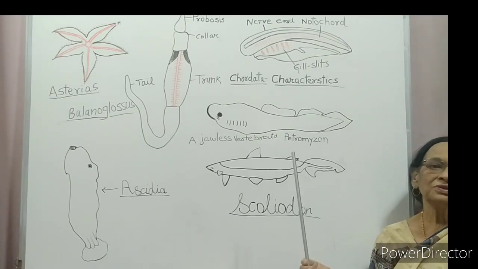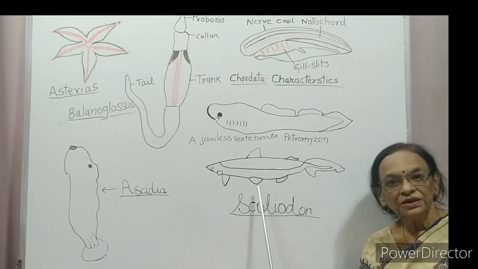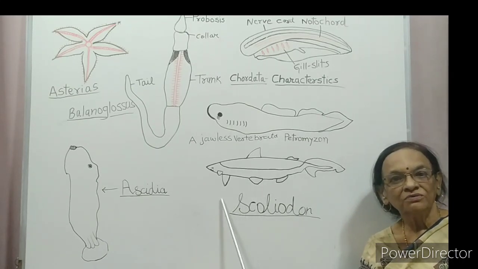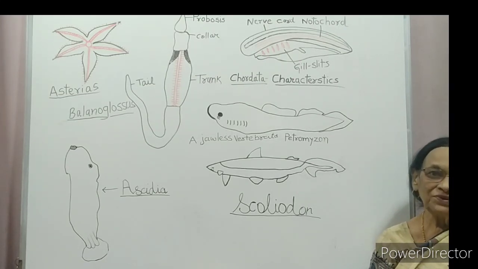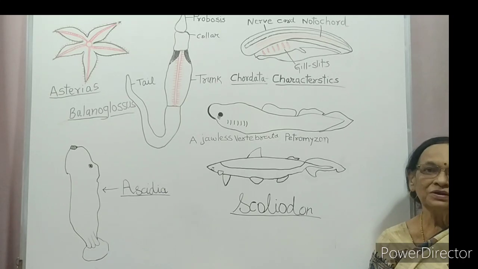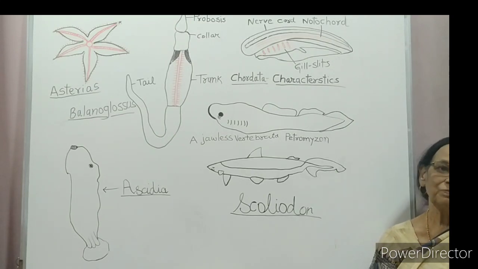So now the evolution is proceeding towards the side of fishes. This hagfish is the primitive fish where no scales or limbs are present, but it is the beginning of the formation of fish-like animals.